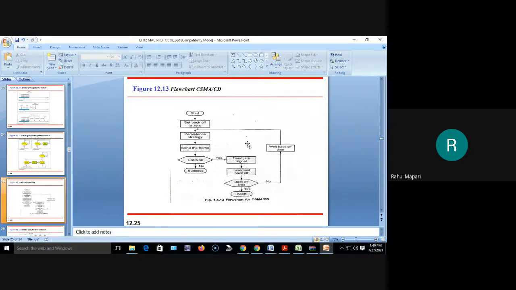Now, we will see the process flow chart, how the process takes place in CSMA CD. One second.